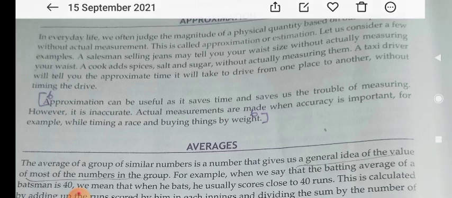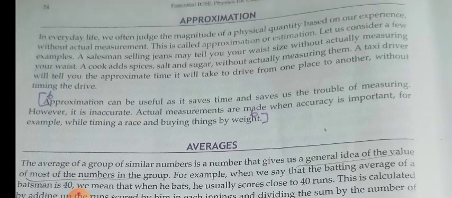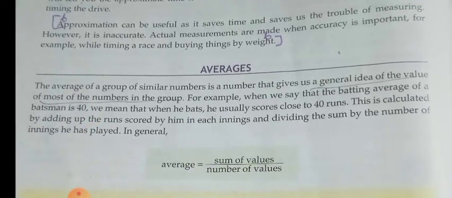So you have to have accurate time, isn't it? In a running race you cannot use the approximate time. You should use the accurate time. Similarly, while buying things by weight, you must buy by correct weight, not approximate weight. Am I right, children? Yes.